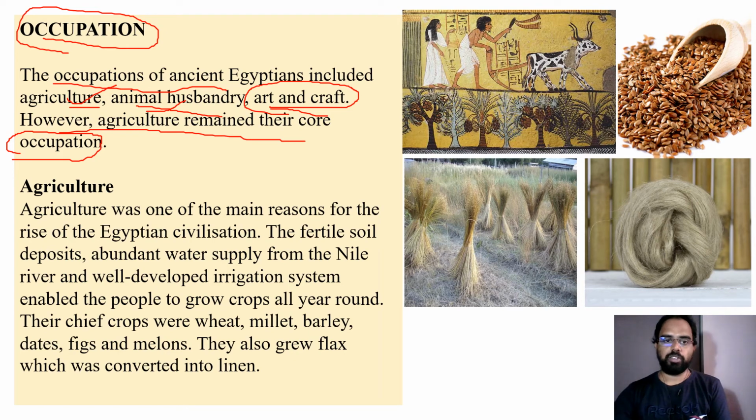So these three are the important occupations, jobs or professions that people used to do. However, agriculture remained their core occupation. That means agriculture was the important occupation. You can see from the picture here, representing agricultural activities by the Egyptian farmers.